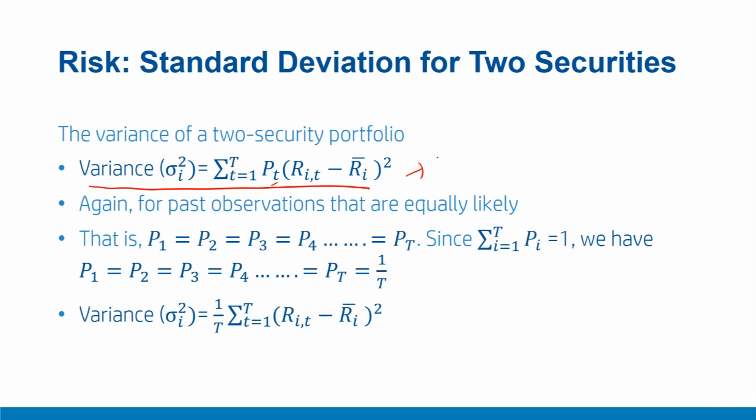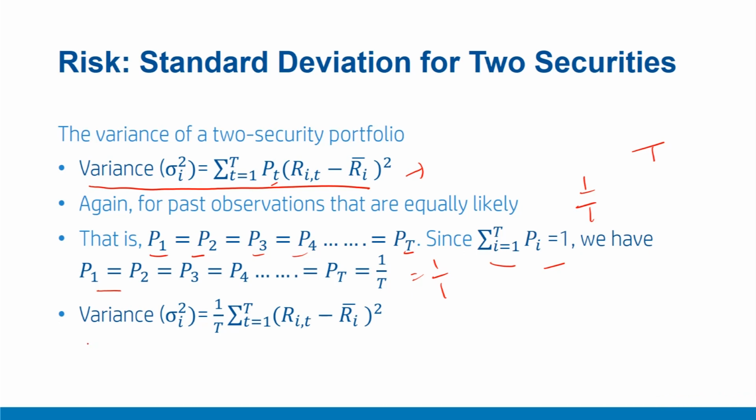Now, if the probability of observing each observation is equally likely, then in that case, P1 equal to P2 equal to P3 and so on up till P_T. We also know that summation of P_t is equal to 1. In that case, this becomes 1 upon T. So if there are T observations and all of them are equally likely, then each of them becomes 1 upon T.